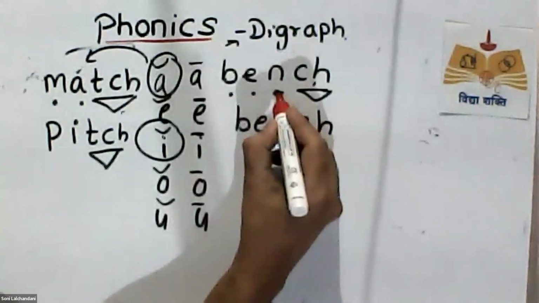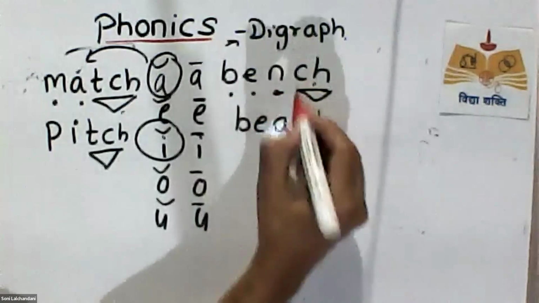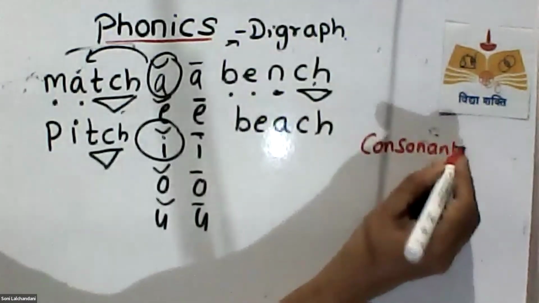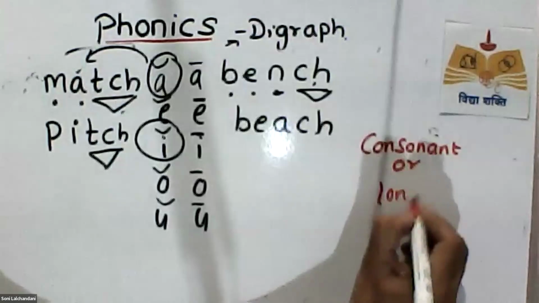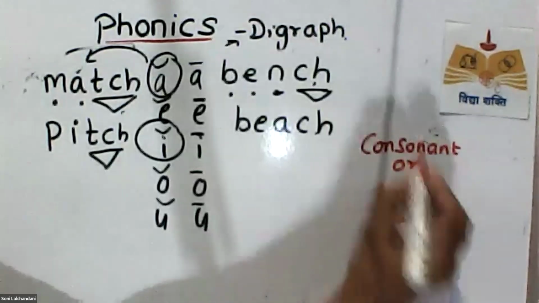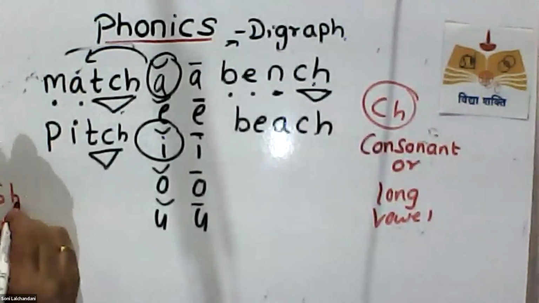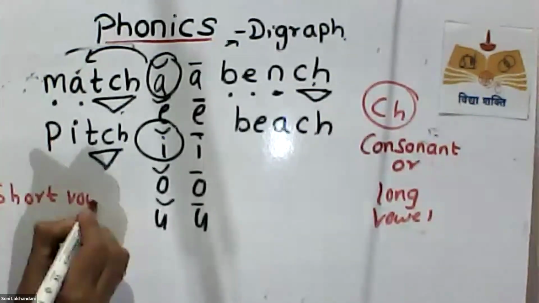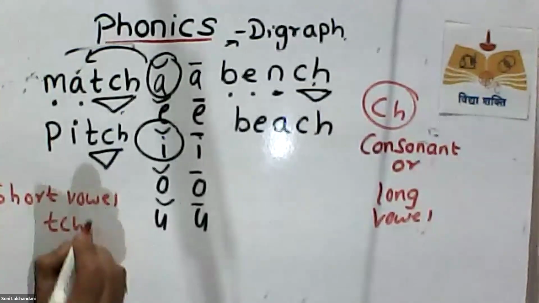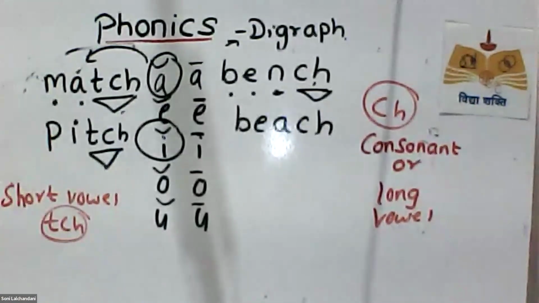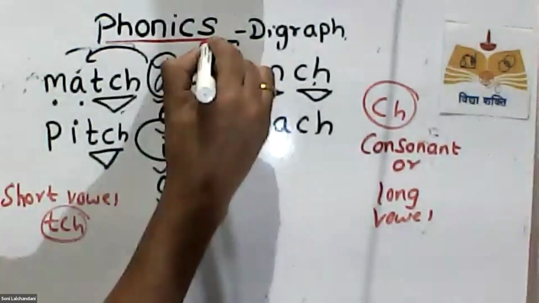This is a consonant. So whenever a consonant comes, or a long vowel, you will write CH. Short vowel, you will write TCH. Is it clear? So did you understand now?